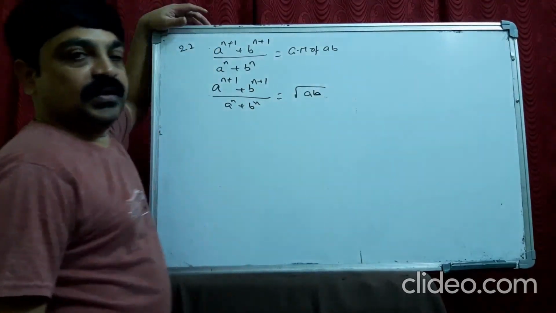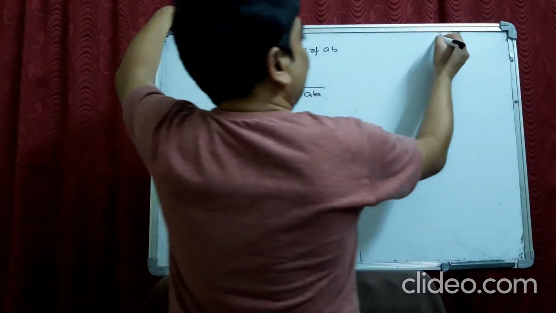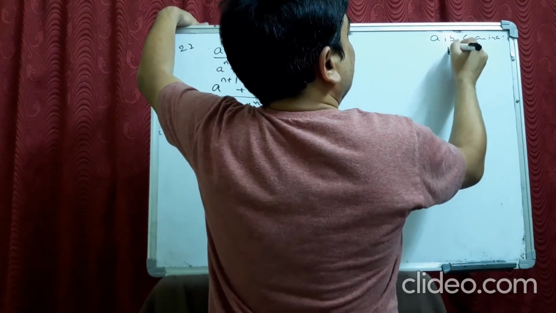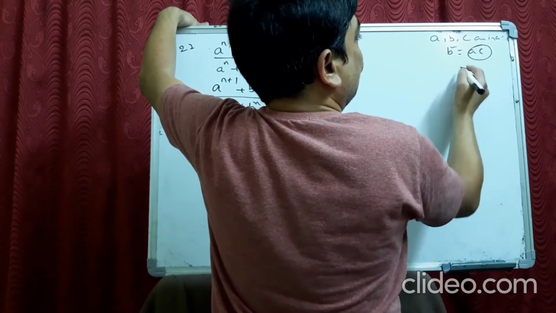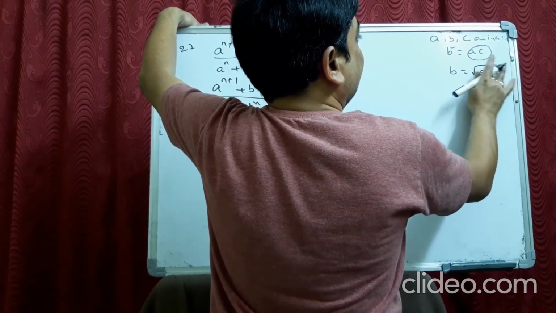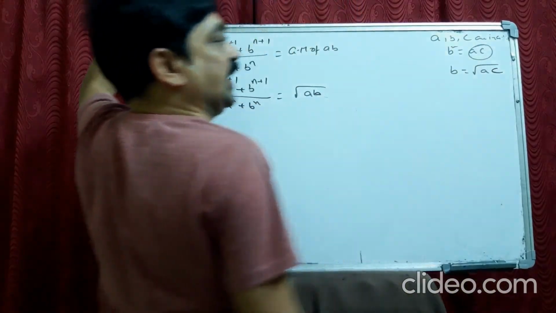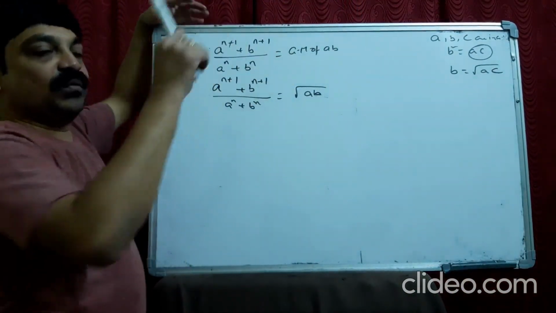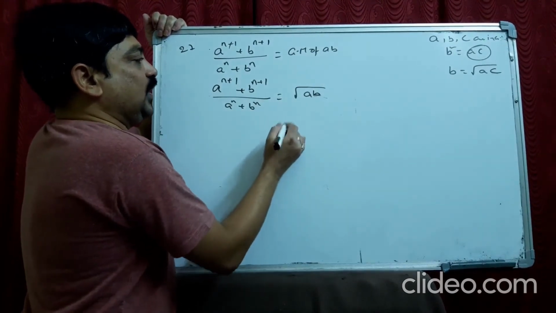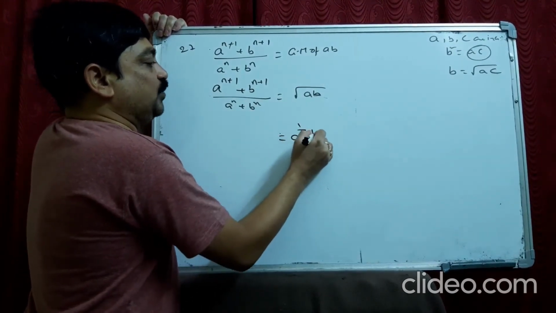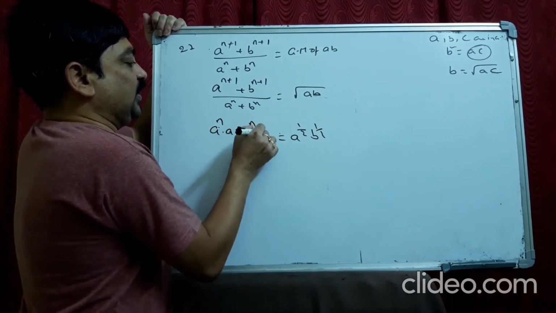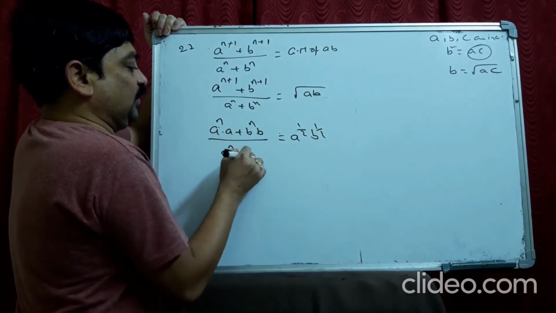Square root of AB. Okay, why? I tell you. If A, B, C are in GP, B square equal to AC, this is called geometric mean, and B is called geometric mean of AC. So B will be root AC. Geometric mean means square root of, okay? Now cross multiply. Before cross multiplying, we write this as A power 1 by 2, B power 1 by 2, equals A power n into A, B power n into B, by A power n plus B power n.